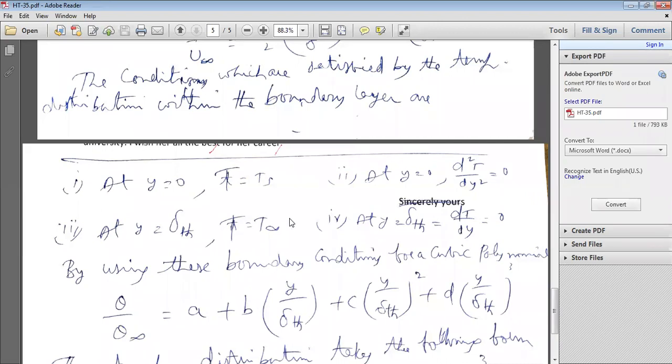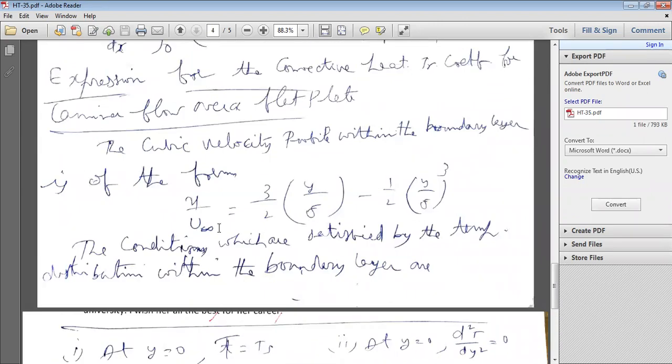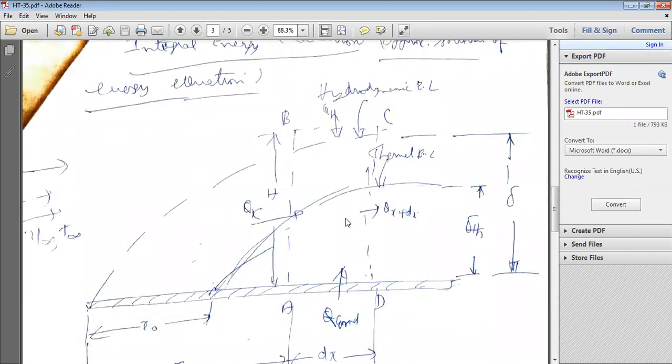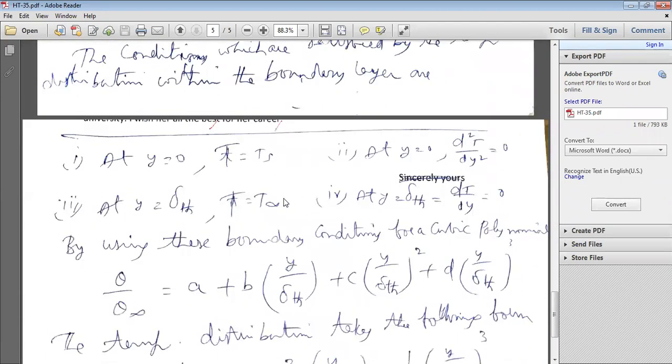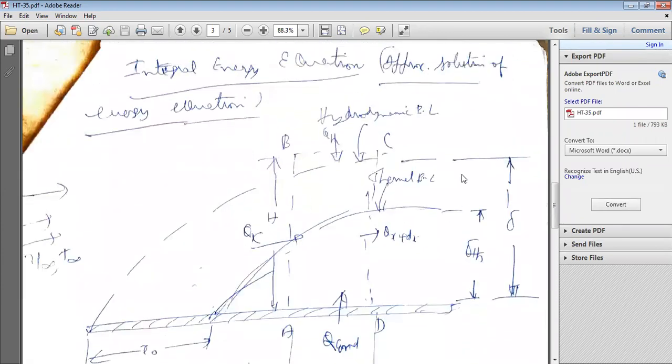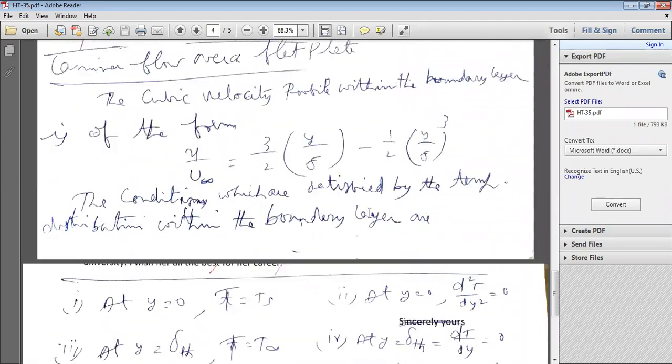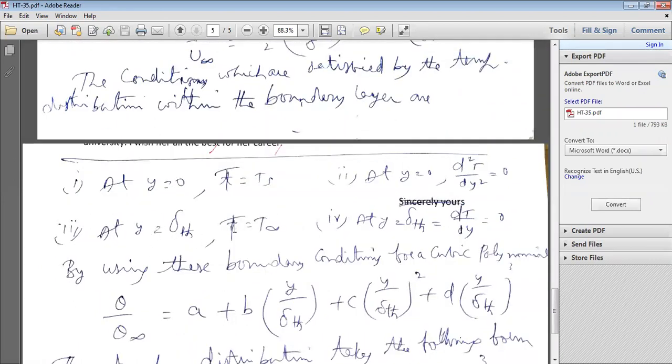And third boundary condition, at y is equal to delta th. What is the temperature? If you consider only the temperature profile, at y is equal to delta th, T is equal to T free stream.